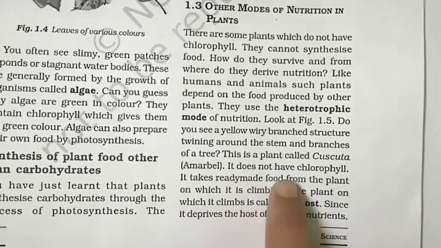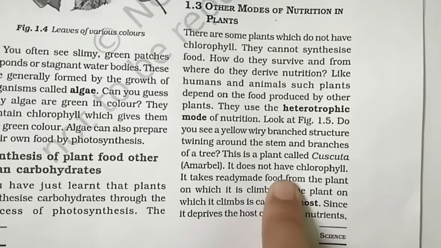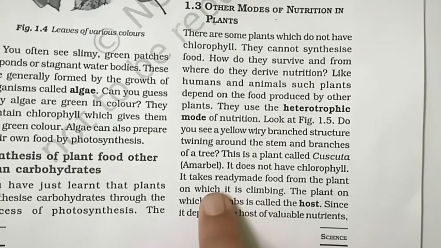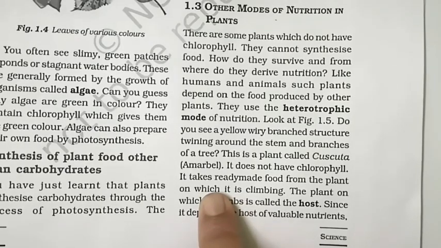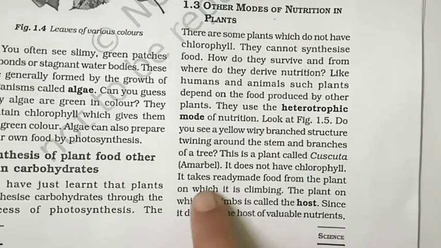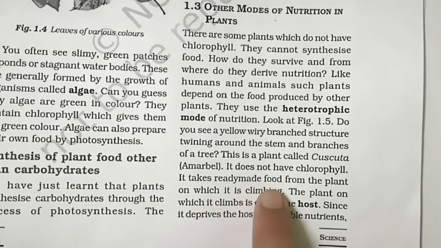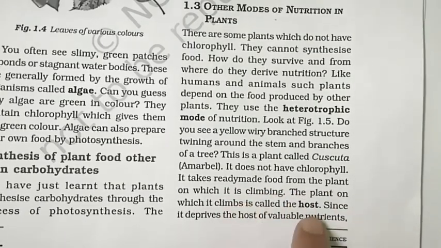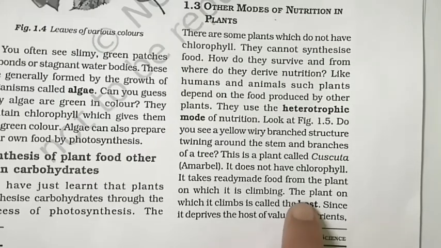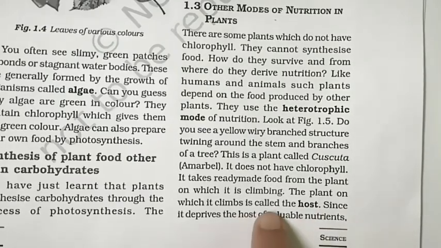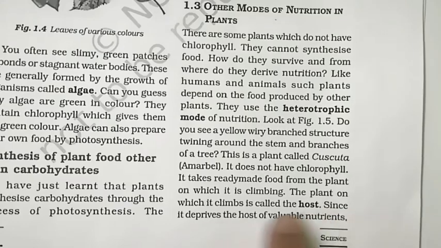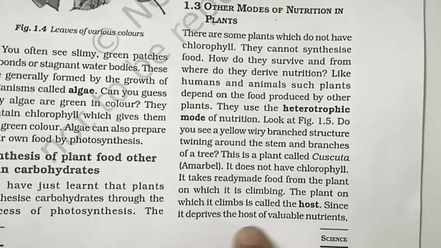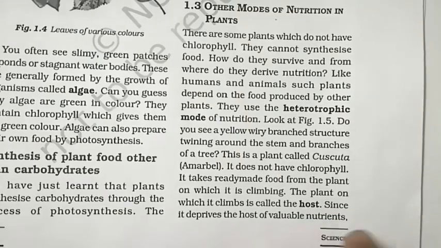It does not have chlorophyll. Its color is yellow and it does not have chlorophyll, so it does not make its food by itself. That's why it depends on the ready-made food that it gets from the host plant. The plant on which it climbs is called the host, since it deprives the host of valuable nutrients.